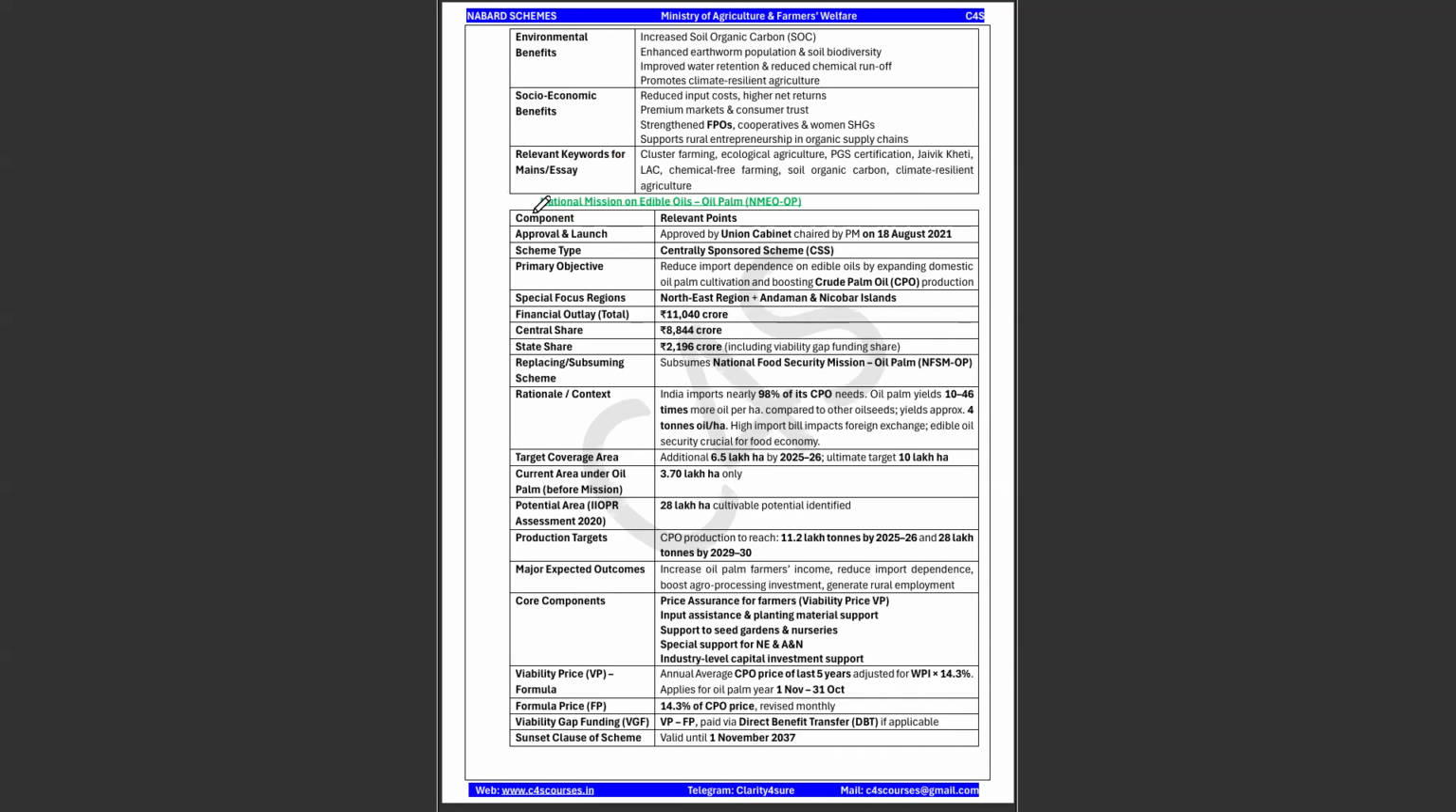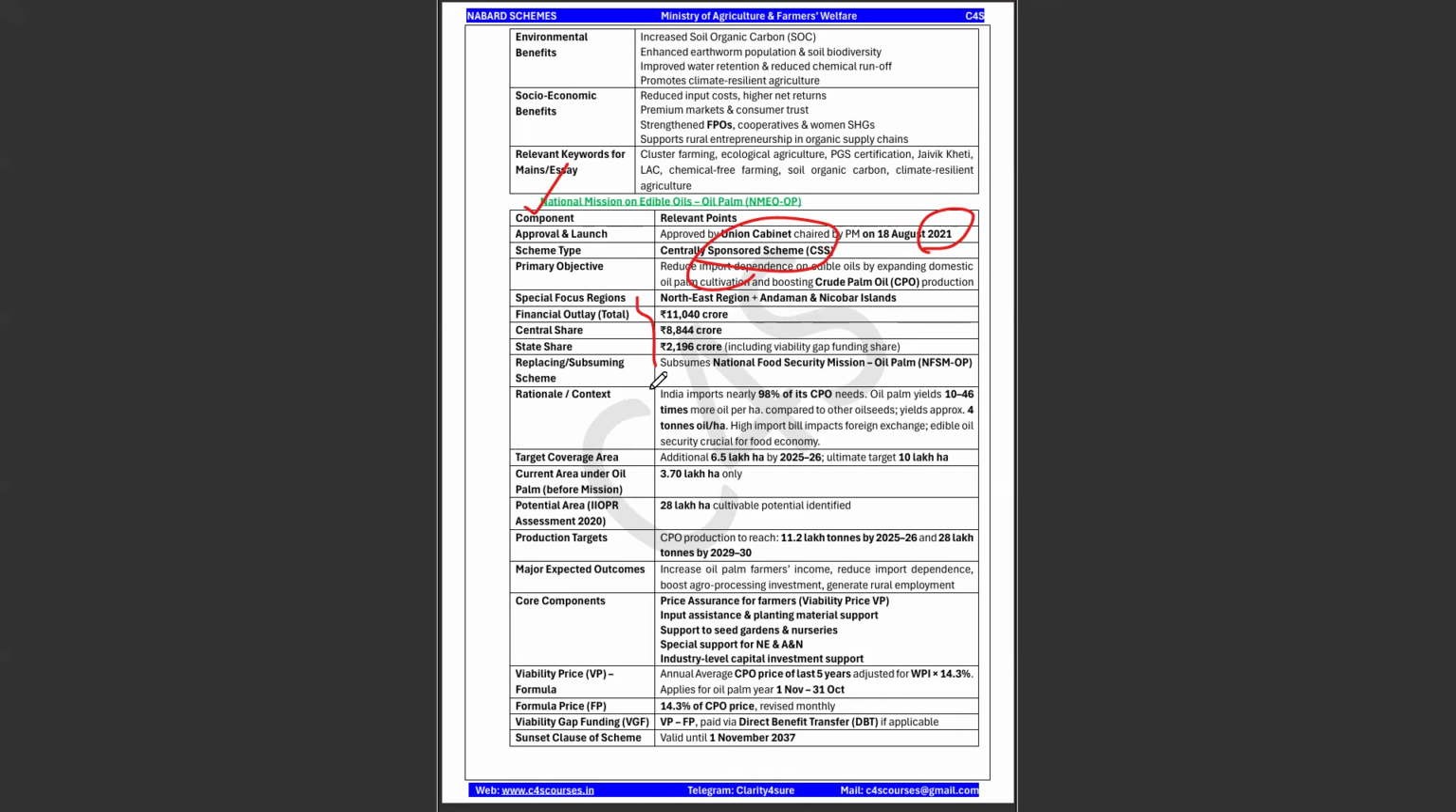And next comes your National Mission on Edible Oil, Palm Oil. So this was implemented in the year 2021. It is a centrally sponsored scheme. Okay, and financial outlay. And what is the context of launching this particular mission? We all know that India imports nearly more than 95 percentage of its palm oil needs.